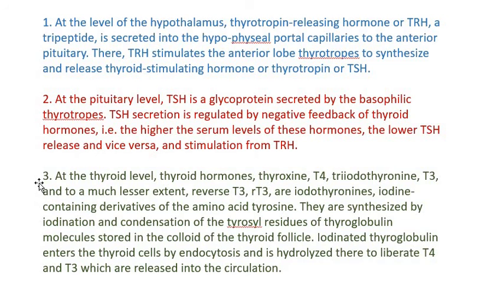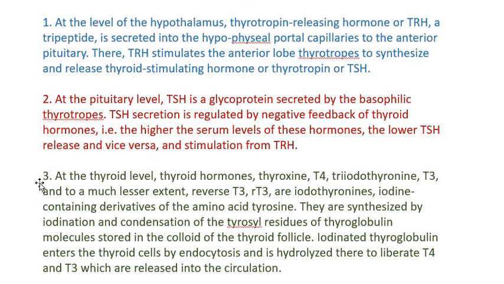And at the thyroid level, what happens? So thyroid hormones, that is T3 and T4: thyroxine is T4 and triiodothyronine is T3. And it is simpler to remember tetraiodothyronine and triiodothyronine. And to a much lesser extent, reverse T3, that is RT3. These are iodine containing derivatives of the amino acid tyrosine. All three hormones T3, T4 and RT3 are derived from tyrosine molecules, that is double tyrosine molecules.